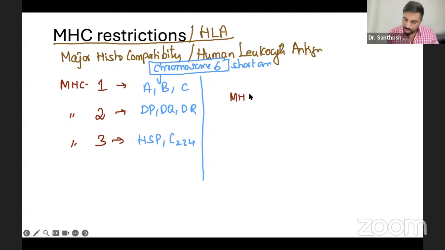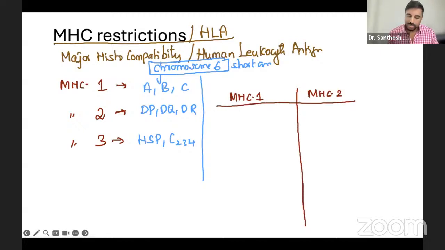MHC 1 and MHC 2 are the most important ones. What they do is usually present the antigen. That's all. They present the antigen to the T cell, leading to T cell activation and other things.